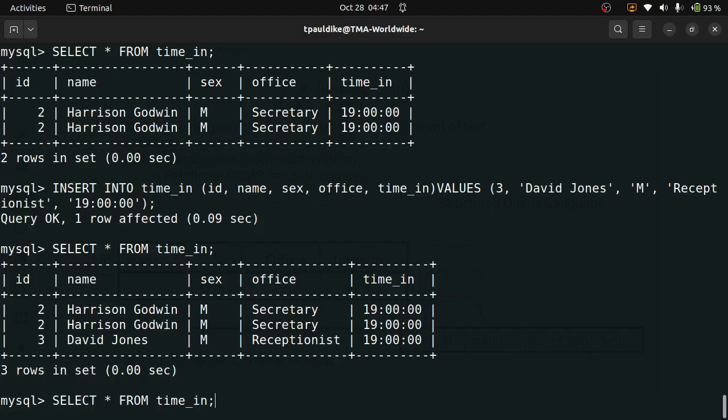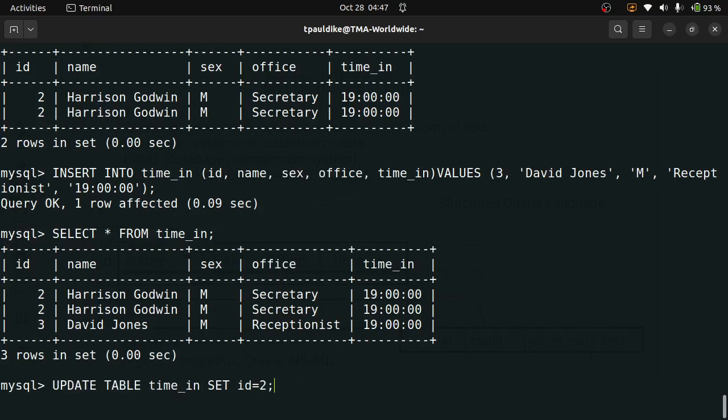This is where the where clause comes in. Let's say we want to change the name. So update table, set name to be equal to, put this in a string, let's say, Sarah Jakes. But if I do this as well, it will update all the names to be Sarah Jakes, the way it updated all the IDs to be 2. So that mistake was an opportunity for us to learn.